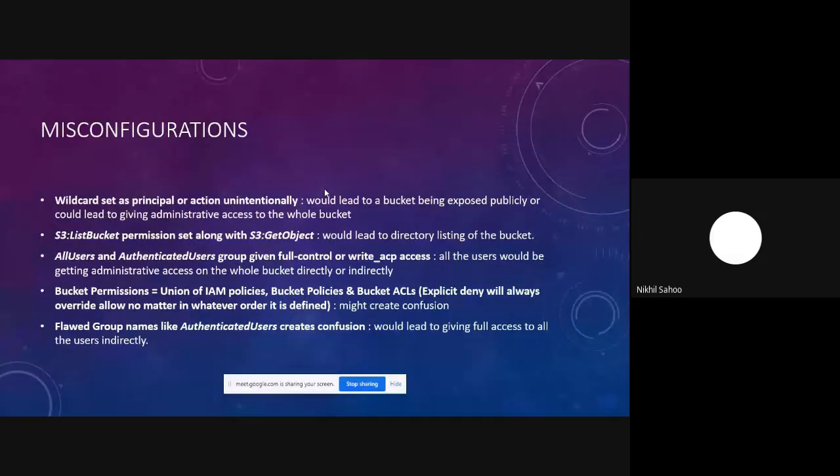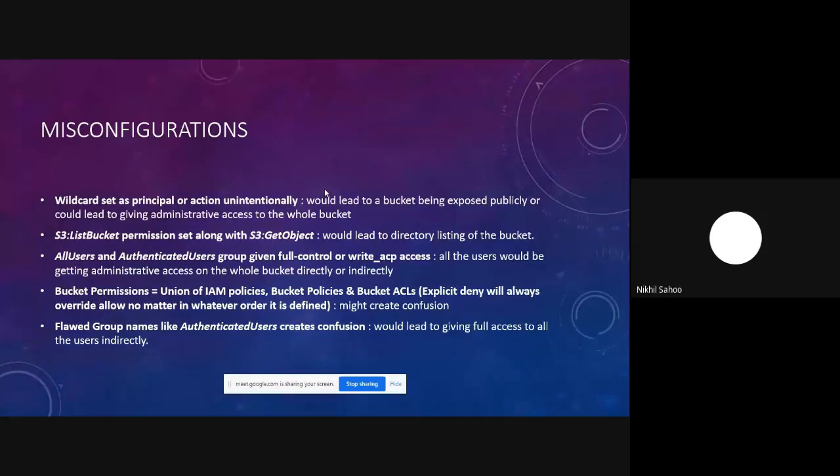We also have s3:ListBucket permissions, which are set along with your s3:GetObject permissions. This would lead to a directory listing of your S3 bucket. Let's say you have a website that is using an S3 bucket to host all of its static file contents, like your images and your CSS files. For this setup to work, all you need is the GetObject permission. You won't require the ListBucket permission, which allows you to list all the files present inside that bucket, which is absolutely unnecessary for a public user.